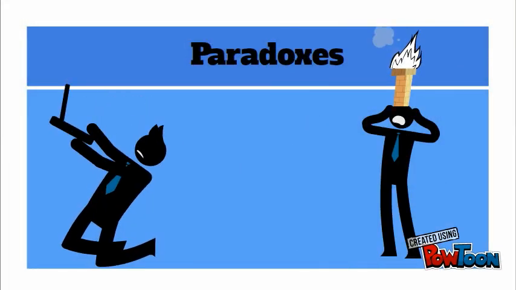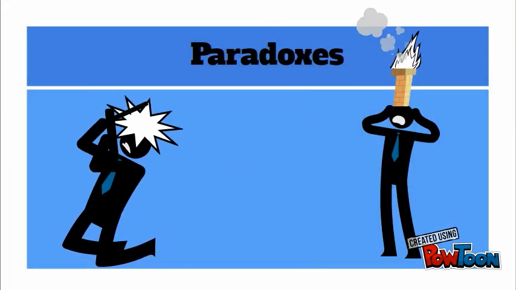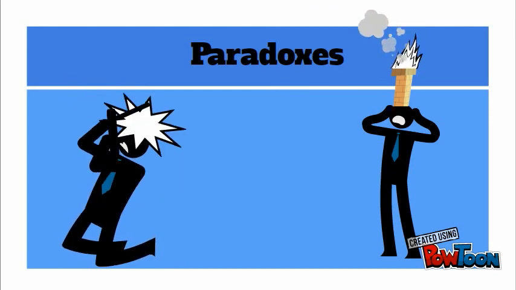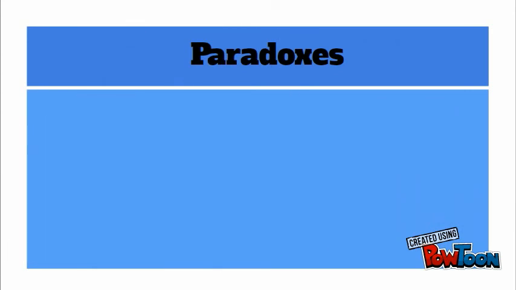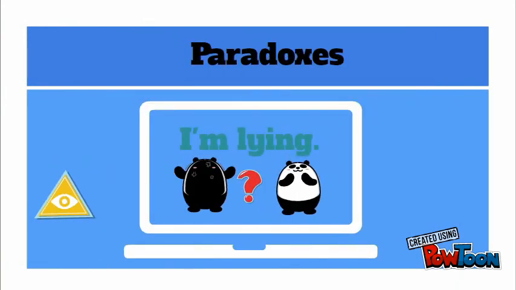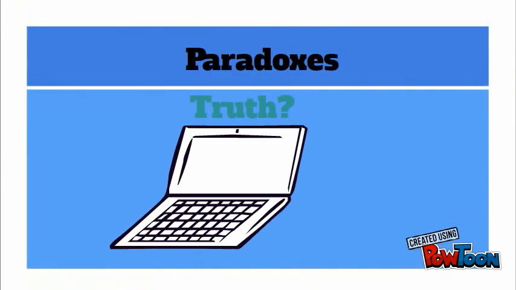The fourth literary device is a paradox. This is easily the most confusing, befuddling, and flat-out ridiculous literary device. The definition of a paradox is a statement which at first seems to be absurd, but is actually true. An example of a paradox is when a truthful computer says, I'm lying. If the computer is truthful, it is telling the truth about lying, which means it is actually lying.